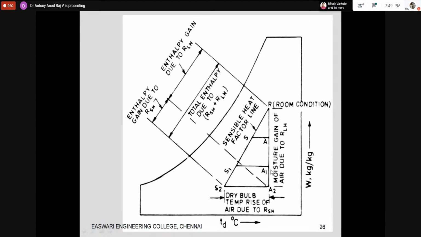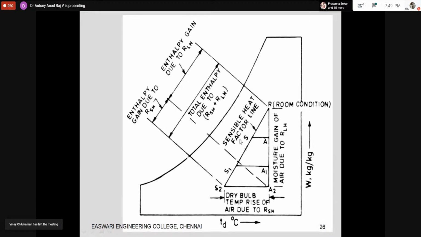Think that the latent heat is 0, then the slope of the sensible heat factor line will be 0. With a small latent heat, a lesser slope will be there. If I keep on adding the latent heat, I will find that the slope will be increasing.